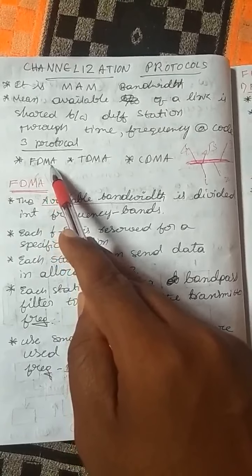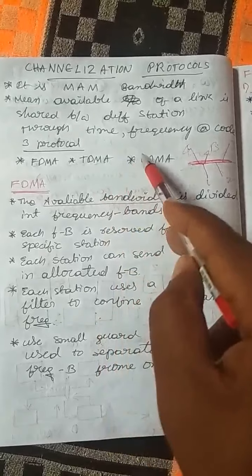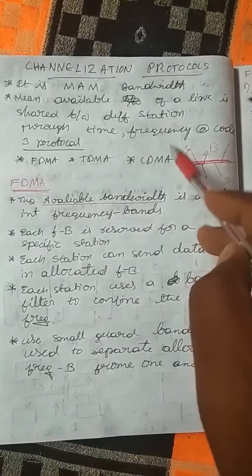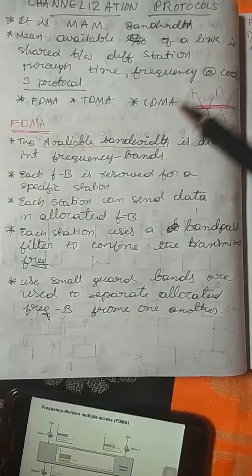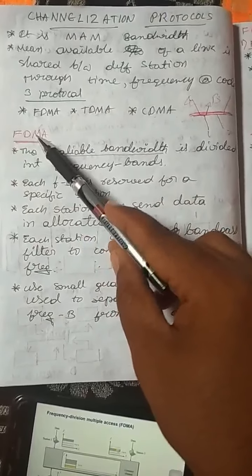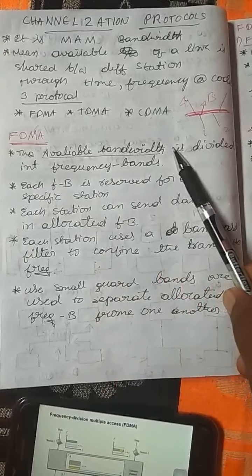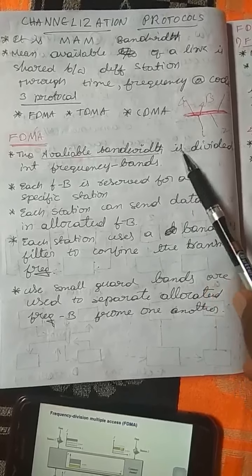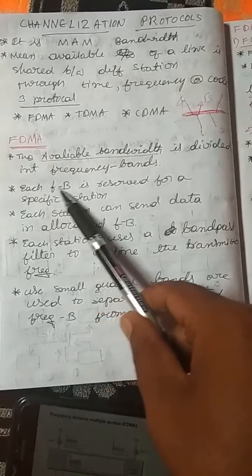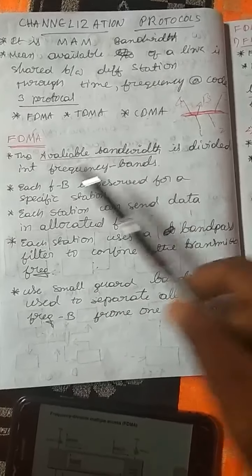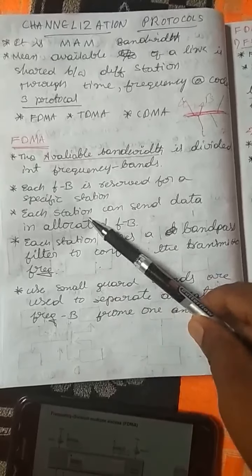Frequency division multiple access, time division multiple access, code division multiple access. We shall discuss FDMA first. FDMA, frequency division multiple access. The available bandwidth of a media is divided into frequency bands. Each band is reserved for a specific station. Each station can send the data in its allocated